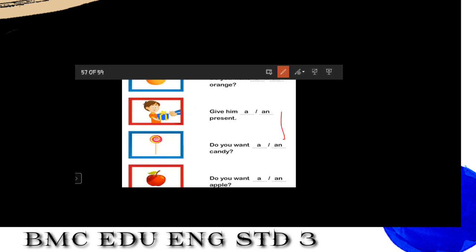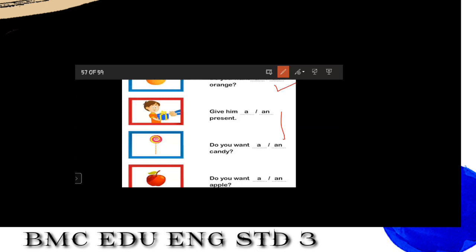So now let's start with: do you want a or an orange? Which one is correct? Yes, and we have seen an. Now see the second one: give him a or an present. Which is the right one?